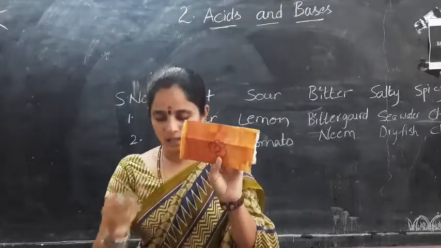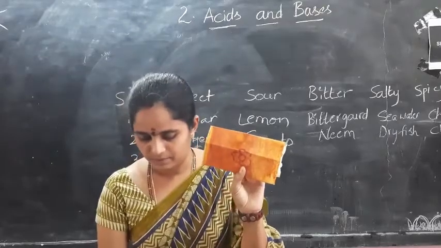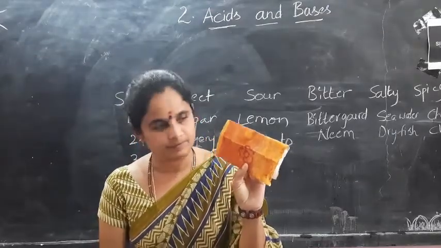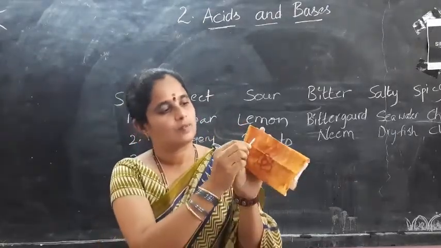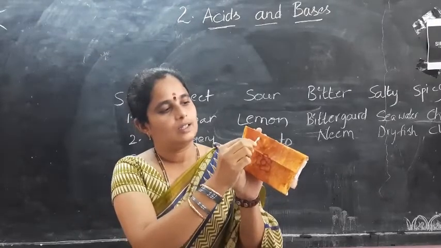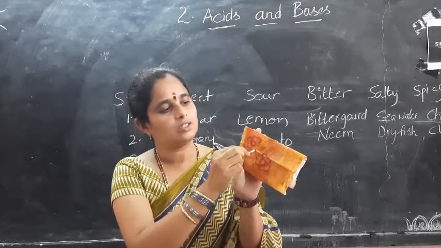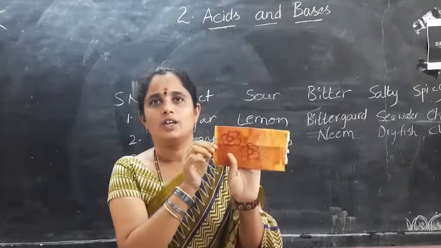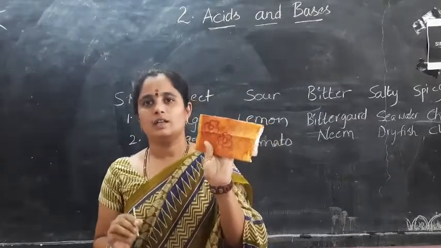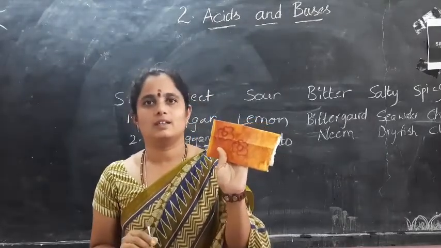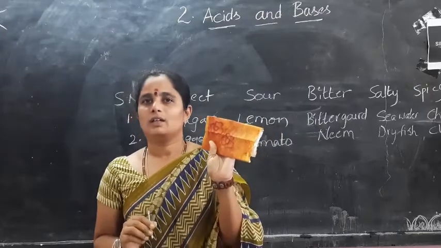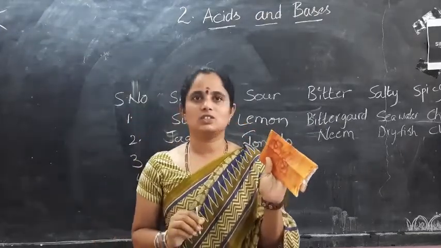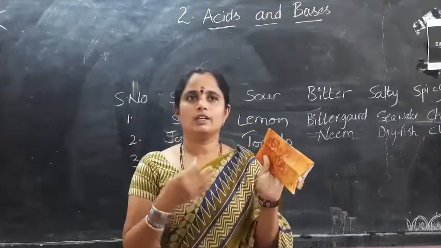So, I will draw another flower with lime water. Is it yellow or has it changed color? The flower which I drew with lime water is also red in color. So, there are some substances that changed the color of turmeric into red color.